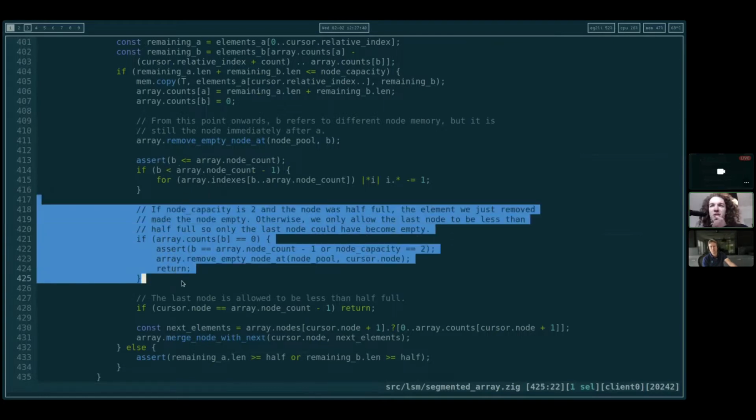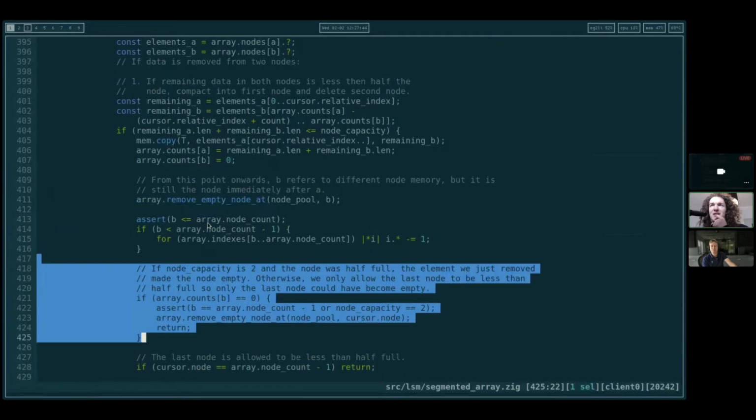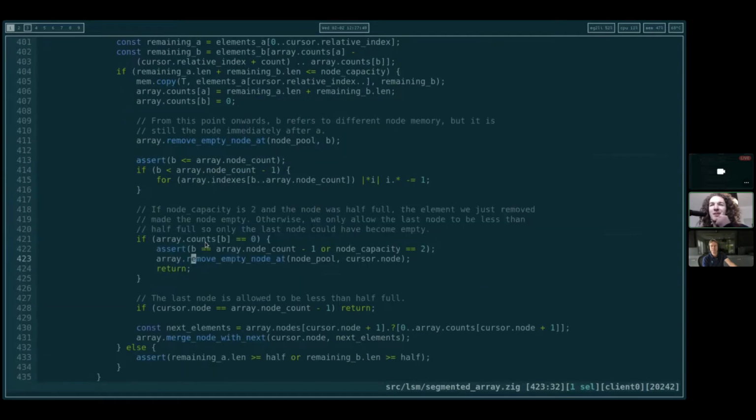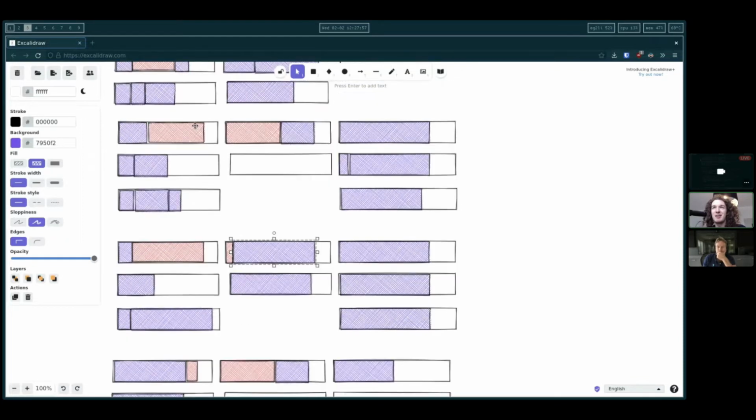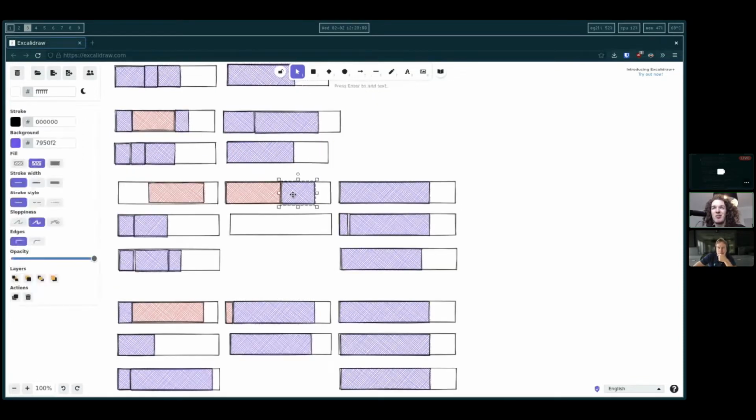I think this part we don't need because, or actually, can it be the case that both A and B end up with 0? Yeah, it can be. So we do need this part. That would look like this, where we have, this is a very edge case, but there's just read.